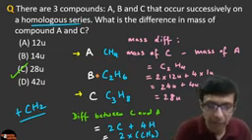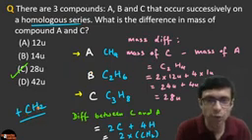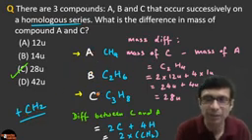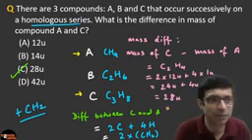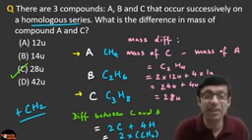Difference between A and B is going to be CH2. How much is CH2 difference? 12 plus 2, 14. So 14U here and again 14U here. So 14U plus 14U, answer is going to be 28U. Clear? Awesome guys. 28U is the correct answer.